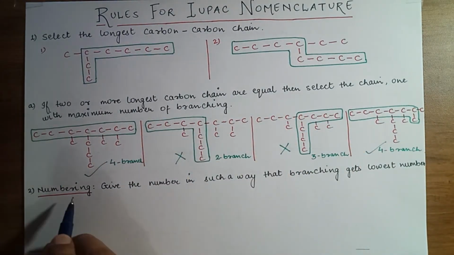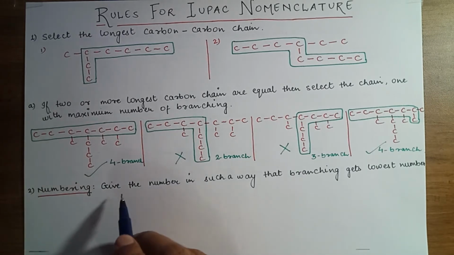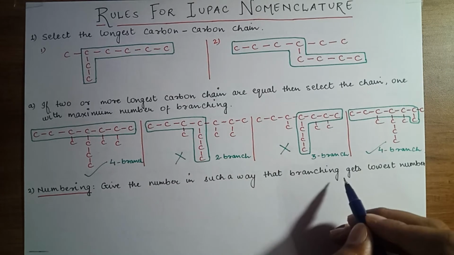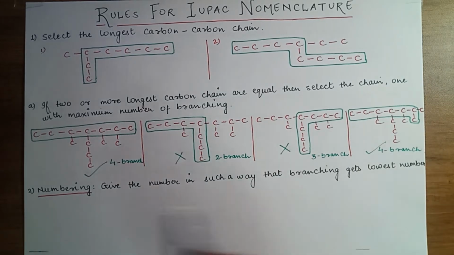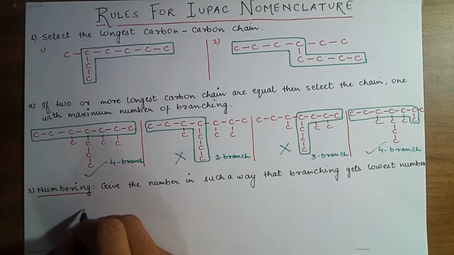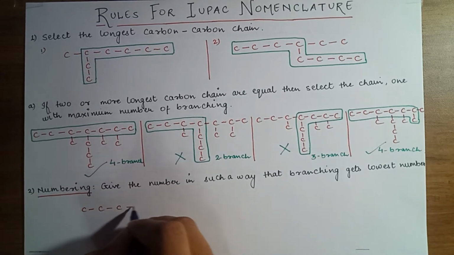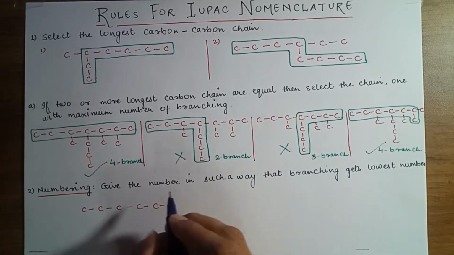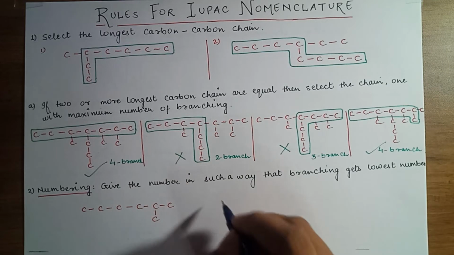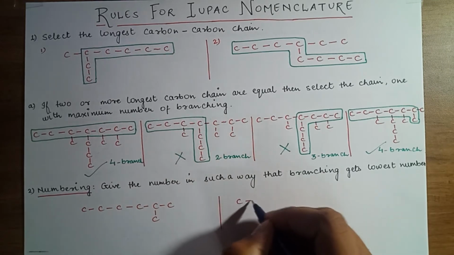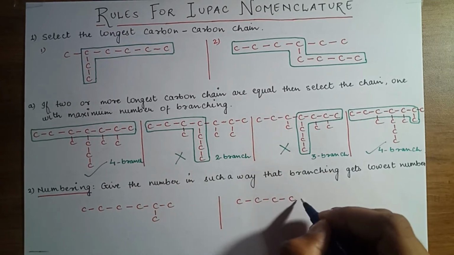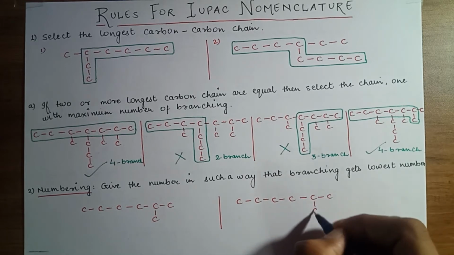The next rule is about numbering: how to give the numbering to the longest carbon chain. Give the number in such a way that branching gets the lowest number. You will see this. Two possibilities we will see: 1, 2, 3, 4, 5, 6 carbon.